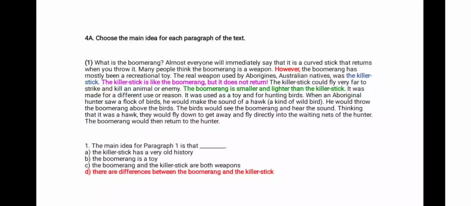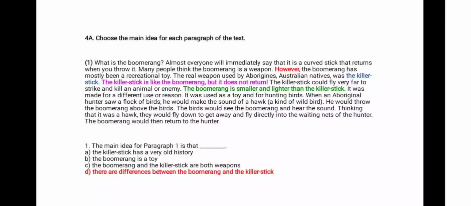Again, another linker or connector, we could say. The word like shows similarity. And then you have this another linker, but shows contrast. So these tell me that there's something going on here. And then there's this green sentence. If you look at it, you will see some comparative structures, like words like adjectives like smaller and lighter than.